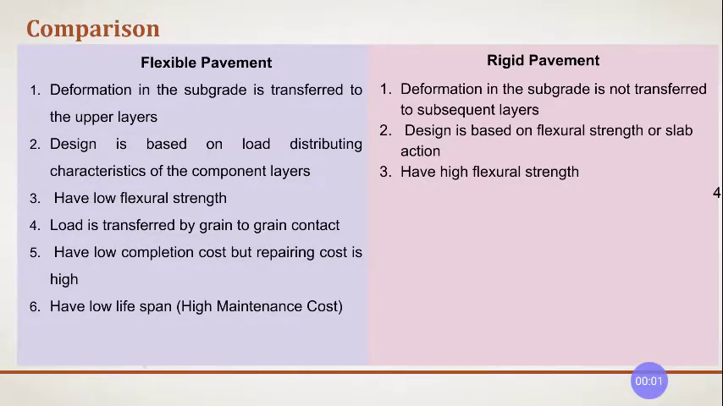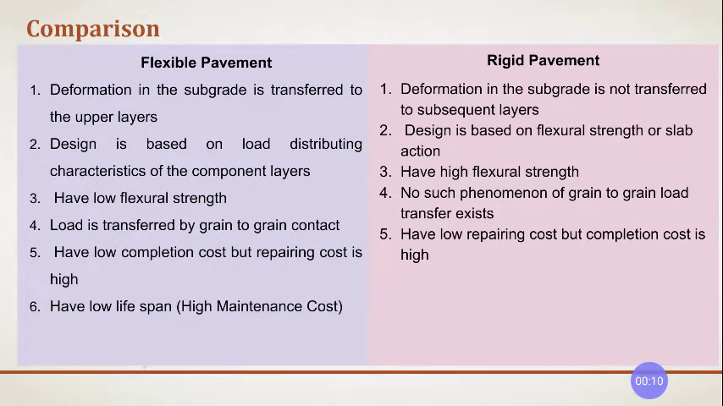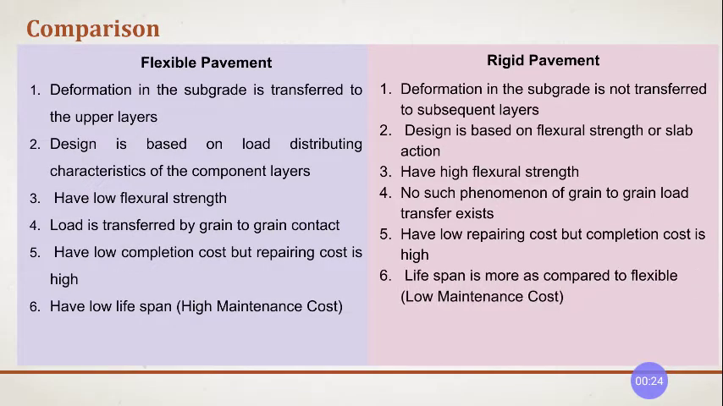Here we will be seeing by flexural strength. No such phenomena of grain to grain load transfer exist here, right? It has very low repairing cost, but the initial cost is very high. To complete the concrete road pavements, it requires a very huge amount. It has very low maintenance cost, and it has a longer lifespan than the flexible pavements, right?